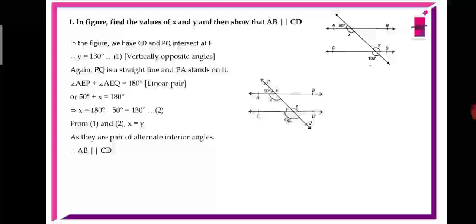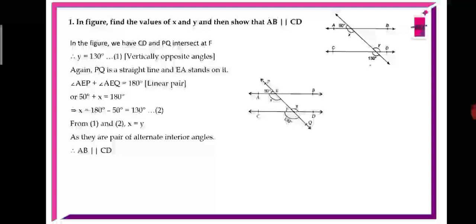You can see AEP is 50 degrees and AEQ is x. Then 50 plus x equals 180. By solving, you will get x equals 130 degrees. This is the second equation. So from the first and second, x equals y. As they are a pair of alternate interior angles, if the pair of alternate interior angles are equal, then the lines are parallel. Therefore, AB is parallel to CD.